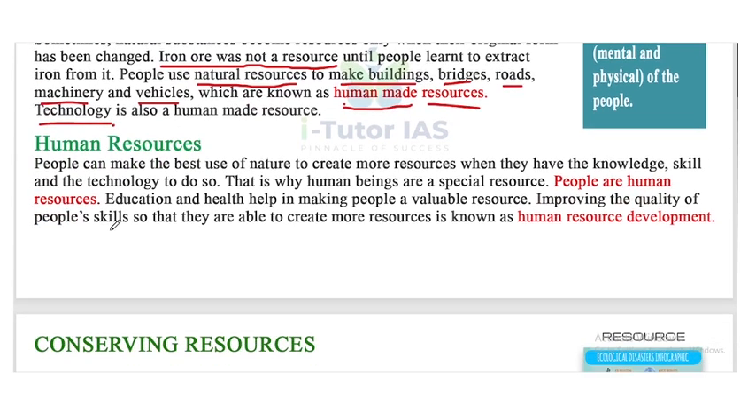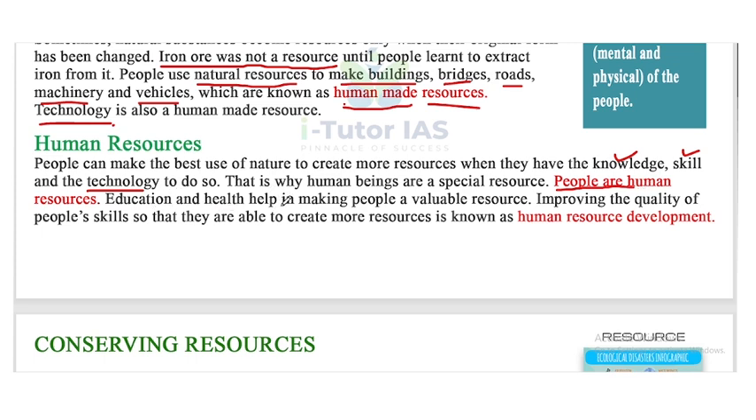Now, human resources. People can make the best use of nature to create more resources when they have knowledge, skill, and the technology to do so. That is why human beings are a special resource. People are human resources because they have knowledge, skill, and technology. So this creates more resources. That's why people are also considered human resources.